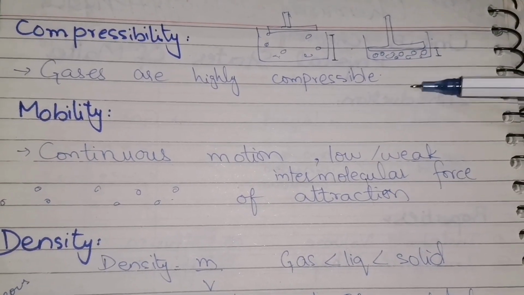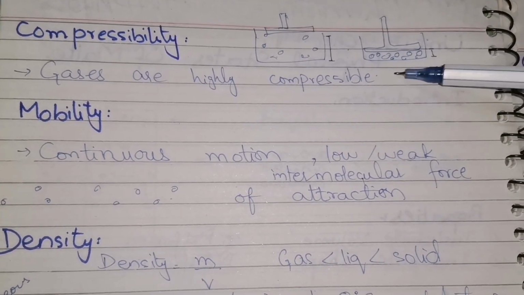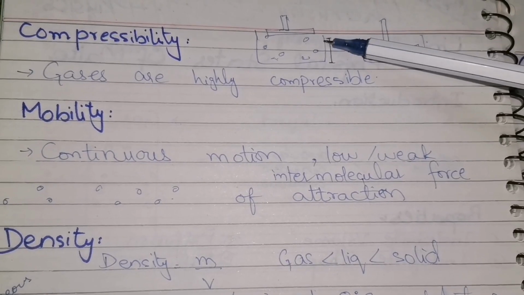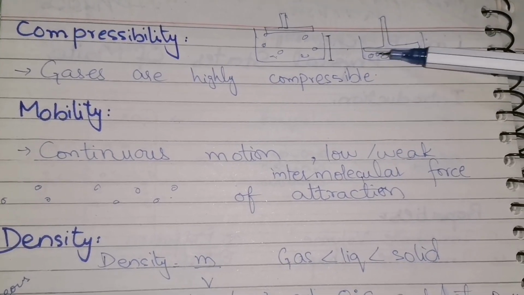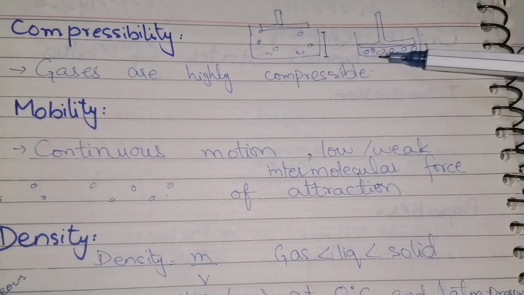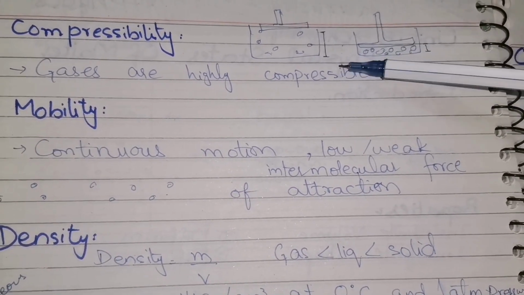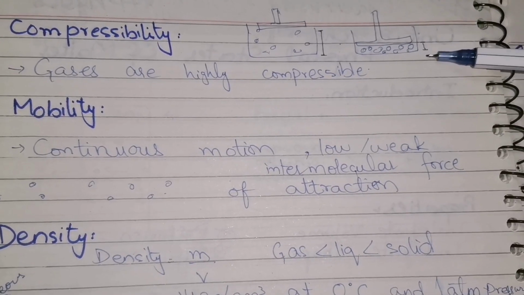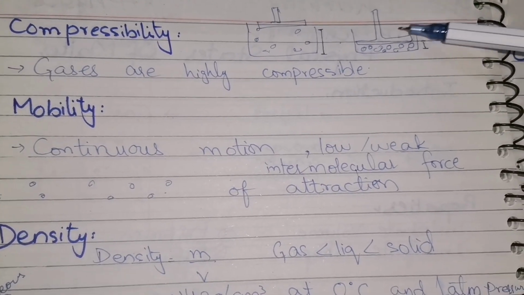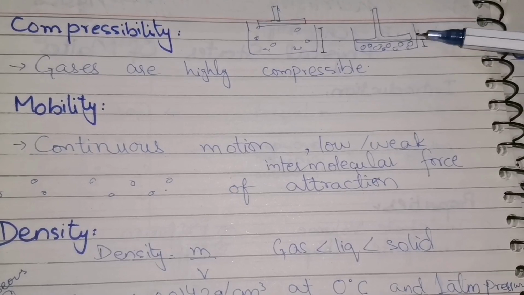In case of gases, we took a container in which the gas molecules are there and a piston is above it. When we apply pressure with the help of the piston, we see that the gas molecules came closer to each other. We see here the volume is greater and here the volume is decreased with the increase of pressure. We can say that gases are highly compressible.